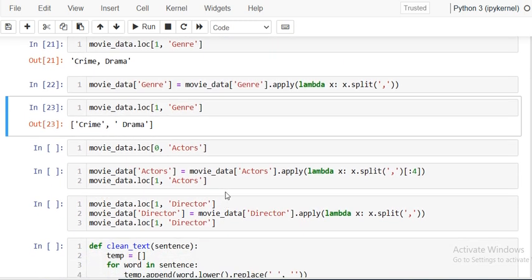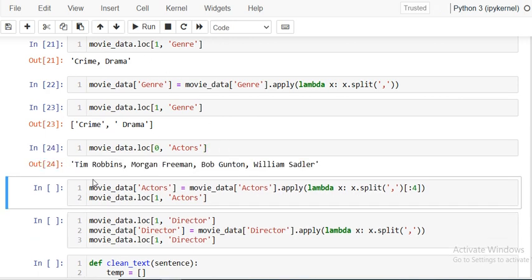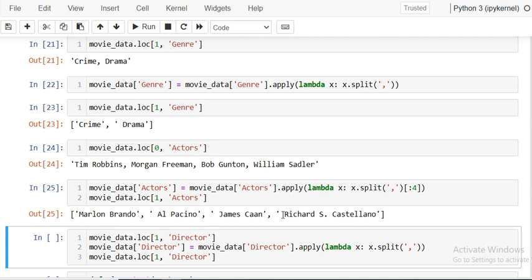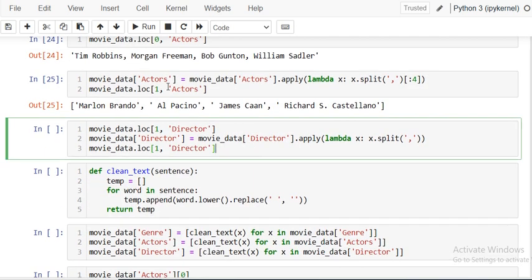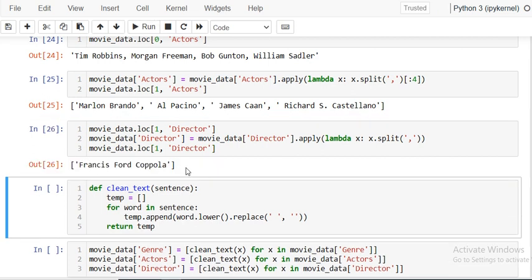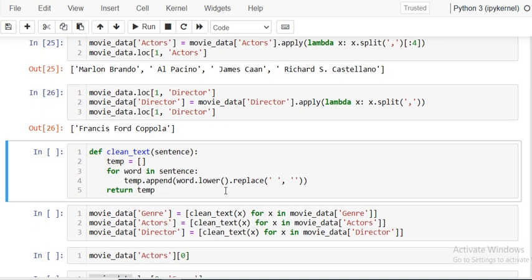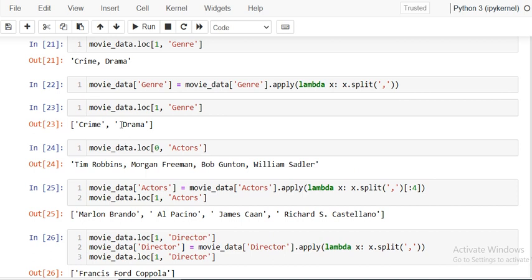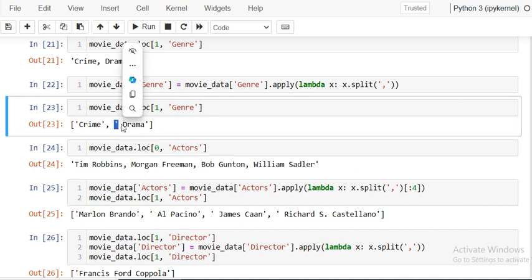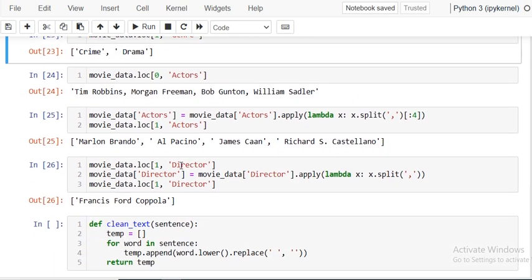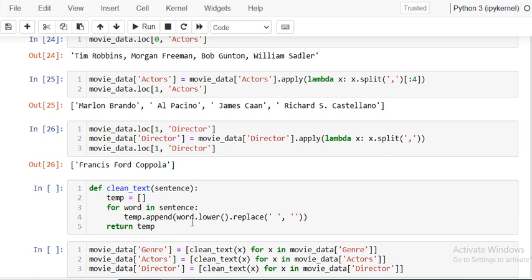So we will apply that also. But before that, the actors, so these are the actors, and after using this, we are creating the list of these actors, right? The same thing we are doing for the directors. Okay. Now, what I'm doing is removing the extra space that is available here, as well as converting into lowercase, right?